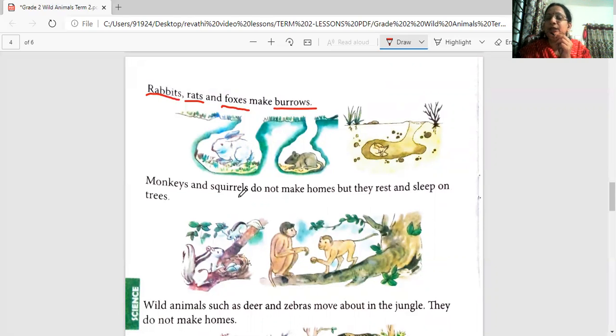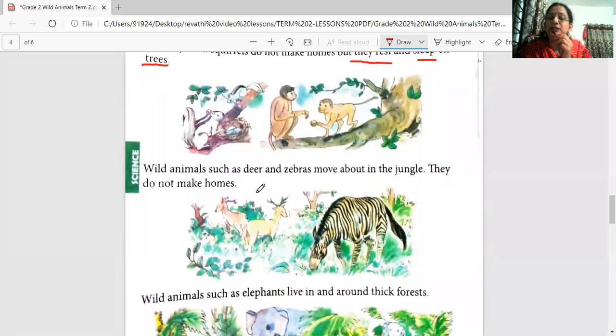Monkeys and squirrels do not make homes, but they rest and sleep on trees. They don't require any home. You must have seen a monkey jumping from one tree to another tree. What will they do? They will take the fruits and some vegetables from the tree. They will jump from one tree to other tree, but they don't stay in any house.